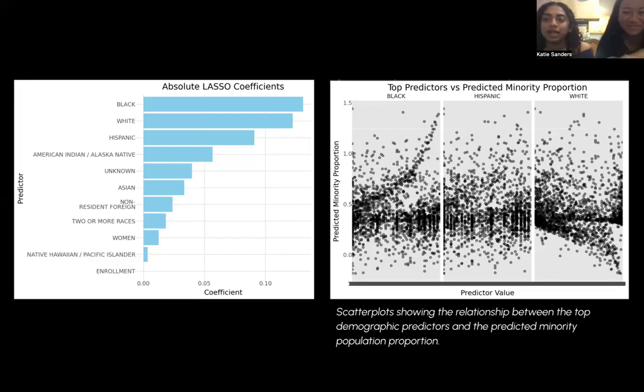The plots for Black and white populations showed clear positive and negative trends, respectively, in relation to minority populations. Although the Hispanic population emerged as a top predictor in the lasso model, its scatter plot was less clear, suggesting that its influence may be more complex or context dependent.